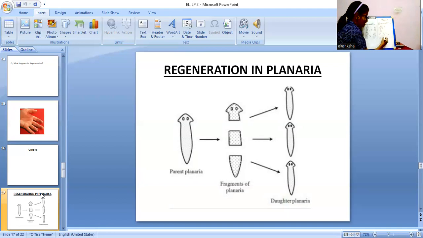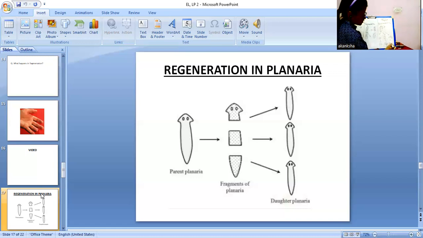First is the tail, then the middle part, and here is the head portion, right? All these different cut parts will again form the whole organism, planaria.